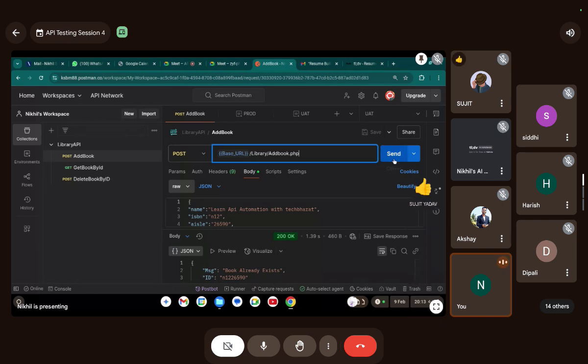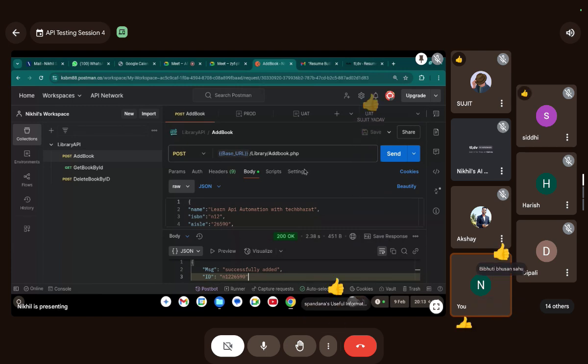Let me hit send. And see, it successfully added, guys. It successfully added because now my environment is pointing to UAT. Is this clear, guys? Okay, cool.